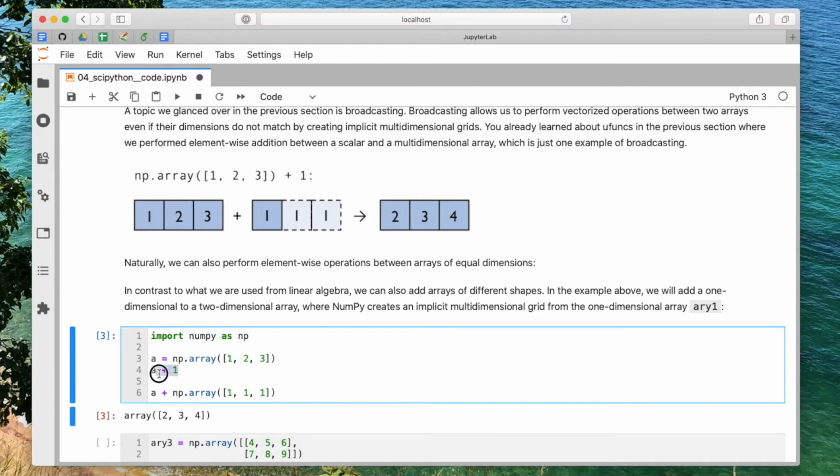In linear algebra we can't just add a scalar to a vector because the dimensions don't match, so this would not be a valid command or operation in linear algebra. However, NumPy allows us to do these things because implicitly it's actually doing this one. But yeah, you don't have to worry about the exact details of how it does that in the background. I'm just saying NumPy is allowing you to do some things that are not possible in regular linear algebra. However, it makes our life more convenient because doing this one here is way more convenient than creating a second array, right? So in that way, it's kind of cool that it allows us to do things that are not